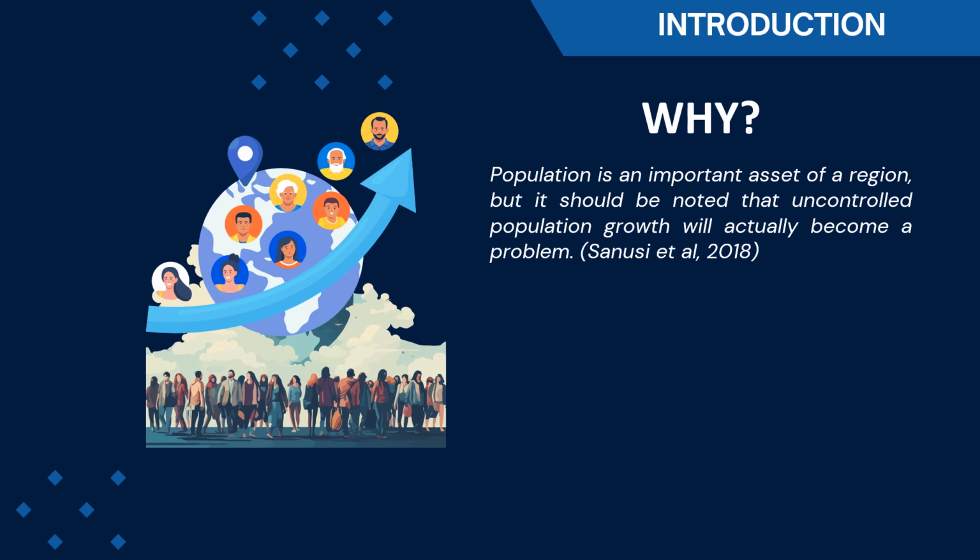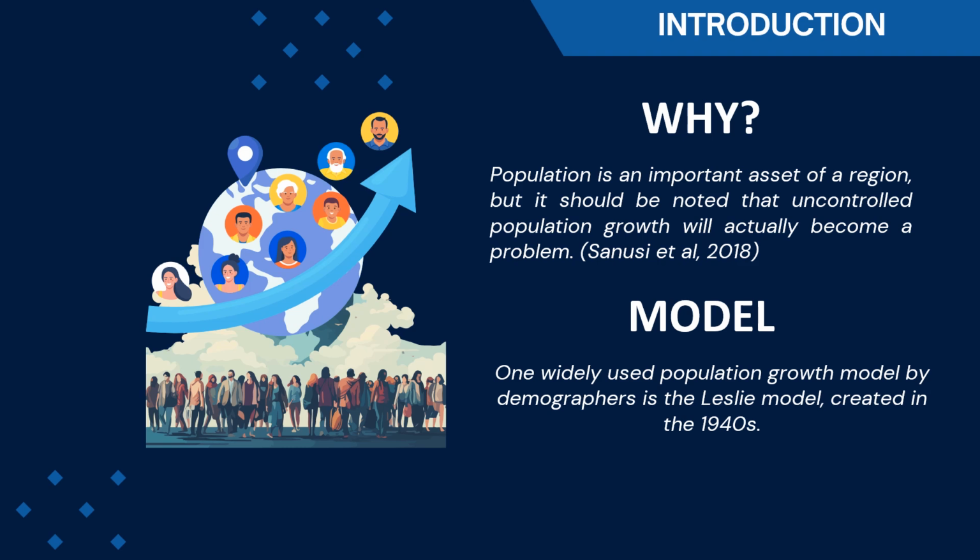If the birth rate in a region increases, the government will find it difficult to ensure the welfare of the population in that region. Population growth refers to changes in the number of people in a region over a certain period of time. Population growth can be measured using various parameters, such as the number of births, deaths, migration, etc. And population growth can be considered an important indicator of the health, economy, social, and environmental status of a country or region. And what model did I use for this topic?